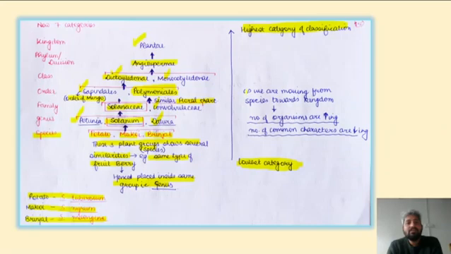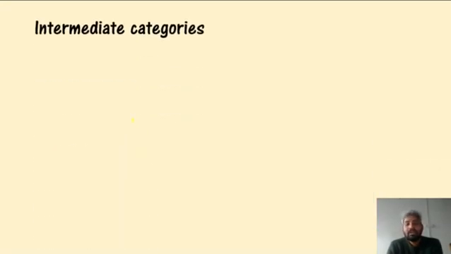Now, if you see the trend as we are moving from species towards kingdom, what happens? The number of organisms is increasing. Here there were 3, but these 3 also have members, and further above them more members. So as we are moving from species to the kingdom, the number of member organisms is increasing, but the common characters are decreasing. There are different characters up till the kingdom, and the most common characters will be seen at the species level. Okay, then what are intermediate categories?